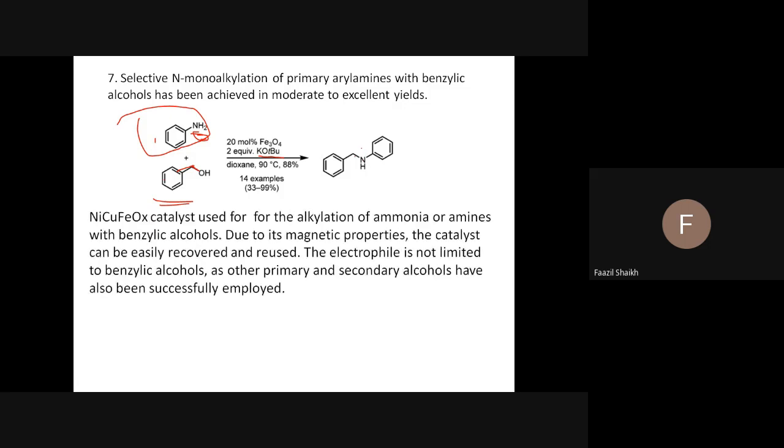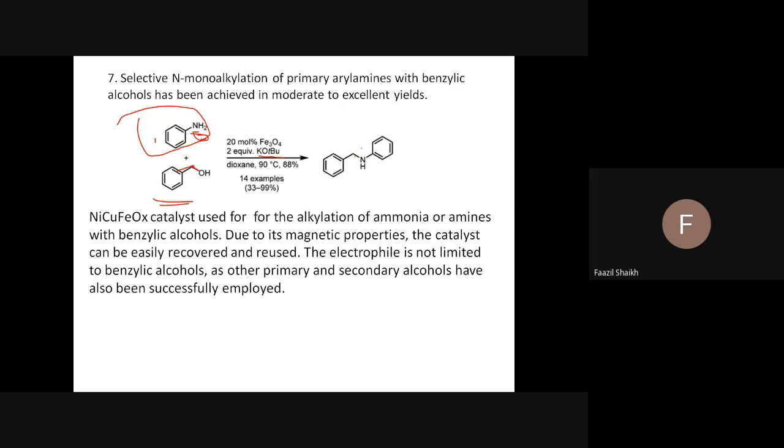Further, another catalyst is a nickel, copper, and iron based oxide. It is magnetic in nature. So new catalysts are being developed in the market. So we see how people have developed various catalysts only to implement green chemistry principles.